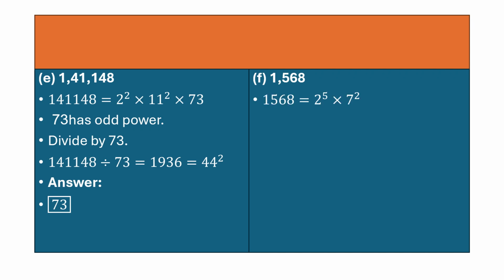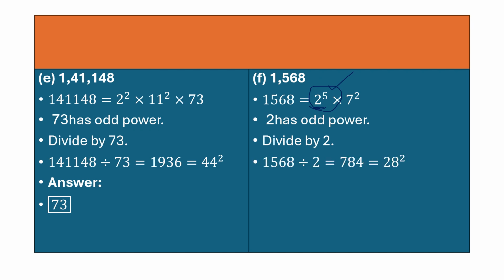1568. Again, the prime factorization, which has odd power? 2 has odd power. Odd power means 5, 5 is the odd number. So 2 has odd power. So you will divide by 2. So you will get 784, which is 28 square. So what is the answer? 2. Because you have used 2 to divide 1568.